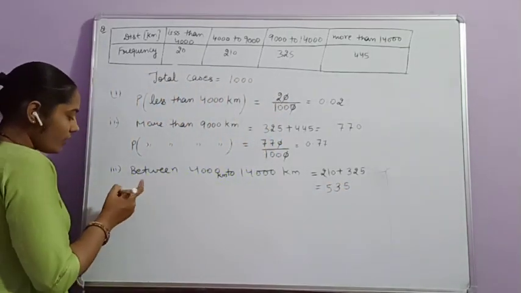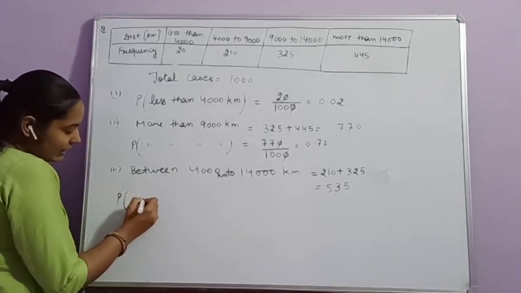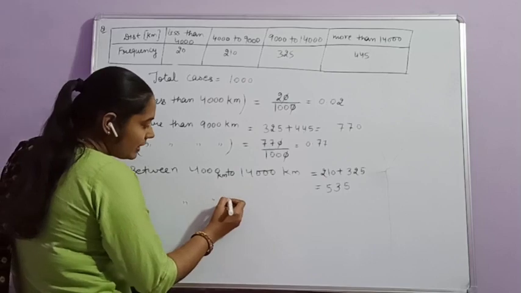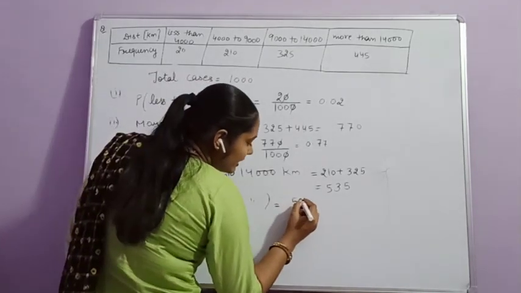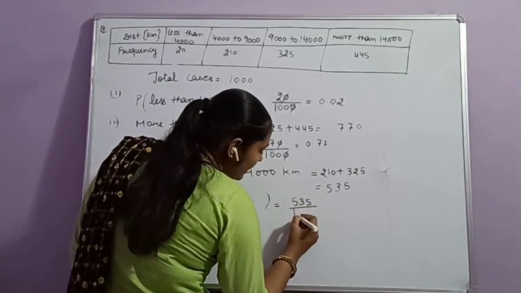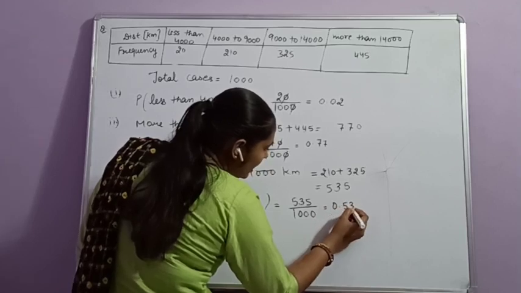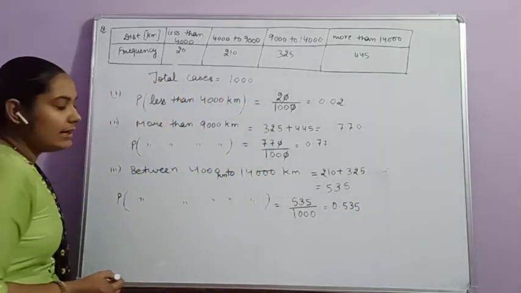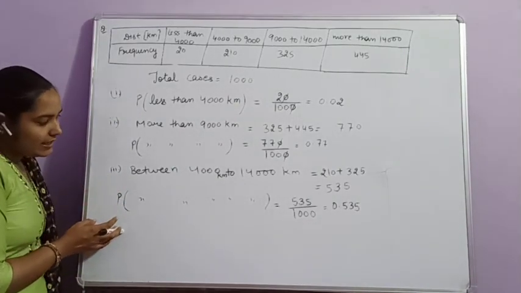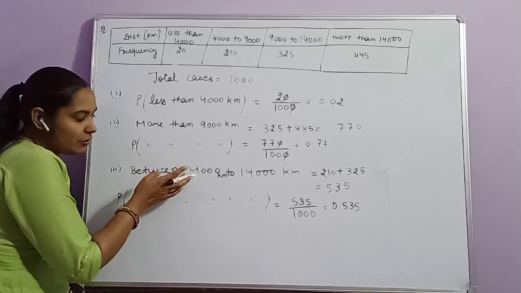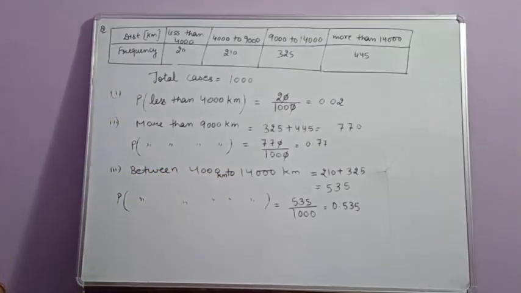Clear? Then the probability for the tire to be replaced between 4,000 km and 14,000 km will be 535 divided by 1000, that is 0.535. Clear?